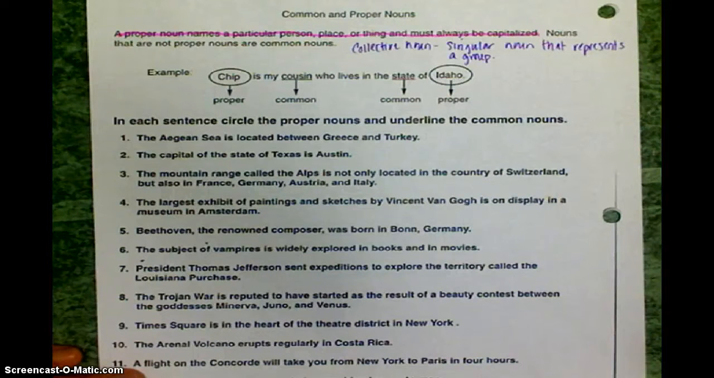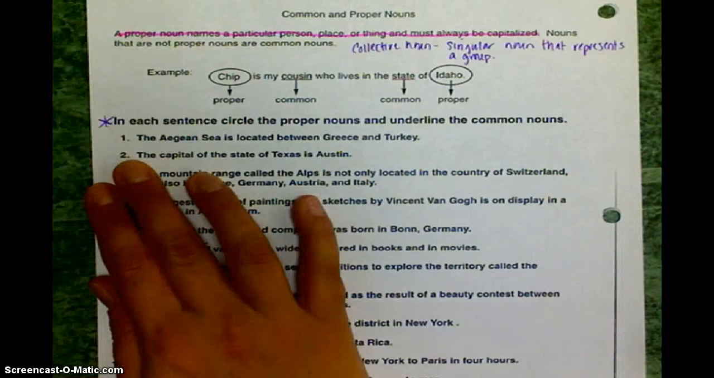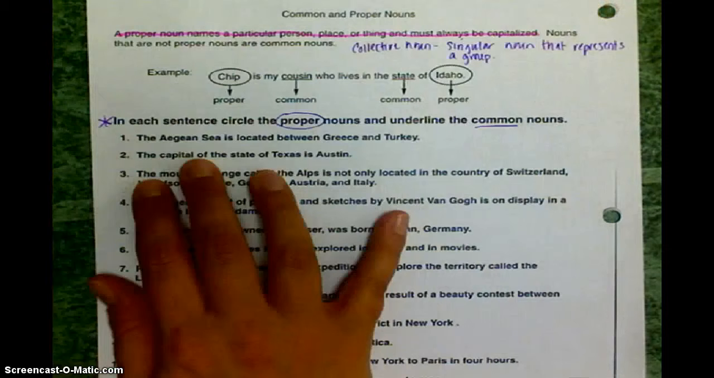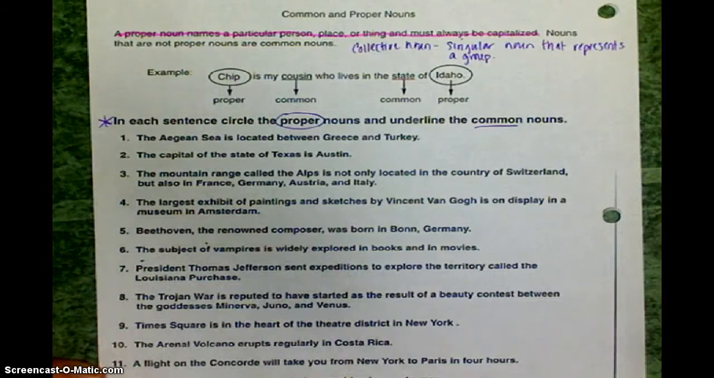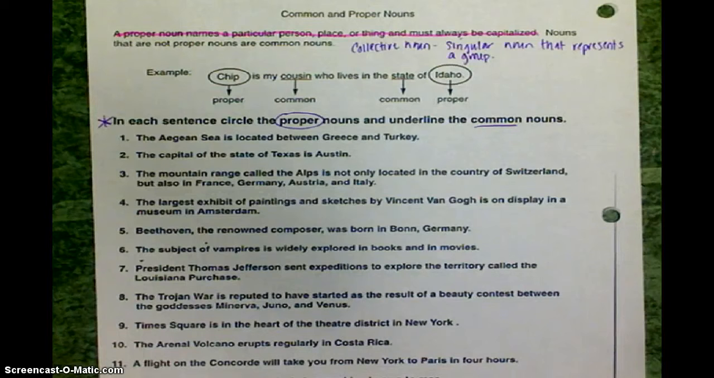So what we're going to do is every time we practice, we want to look at our directions, and we want to do in the directions what the paper tells us to do. So it says, in each sentence, circle the proper nouns and underline the common nouns. So I'm going to circle the proper nouns and underline the common nouns. Okay? So we're going to do the first 5 together, and then you're going to do 6 through 14 on your own. Okay? Super easy, right? Exactly, that's what I thought. So number 1 says the Aegean Sea is located between Greece and Turkey.